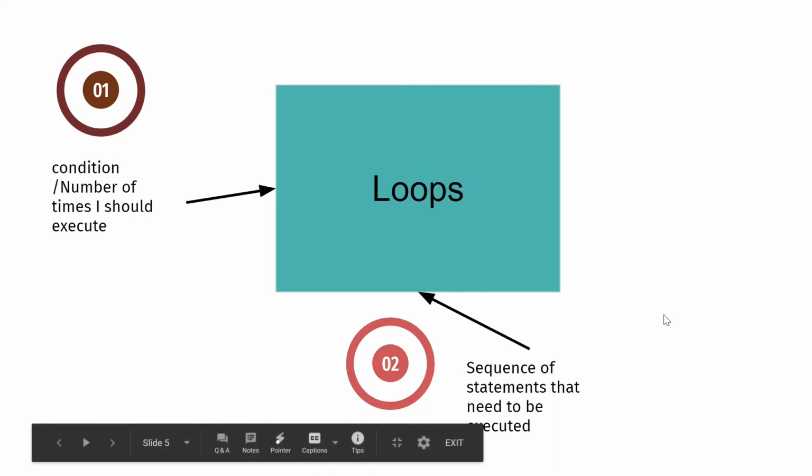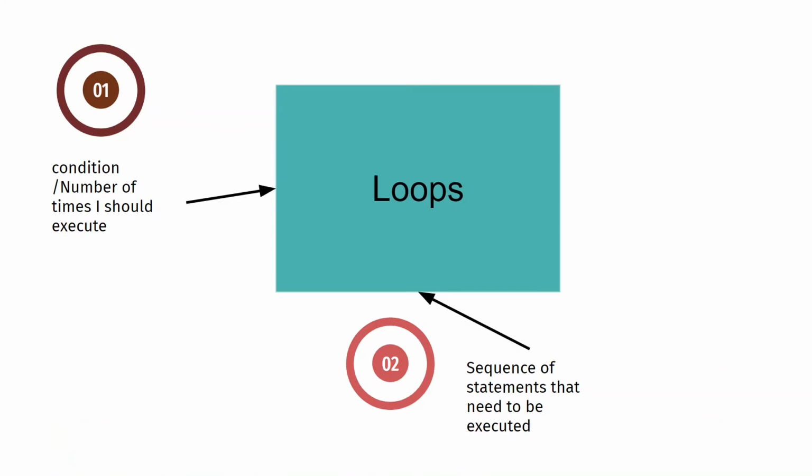In the same way, instead of the chapati making machine, think of loops. The first input will be either a condition after which the loop should not execute, or the number of times I should execute this loop. So these are 2 different ways, and we'll look at them in detail. The second input will be the sequence of statements that has to be executed in the loop. I think now you will be able to correlate loops with the chapati example.